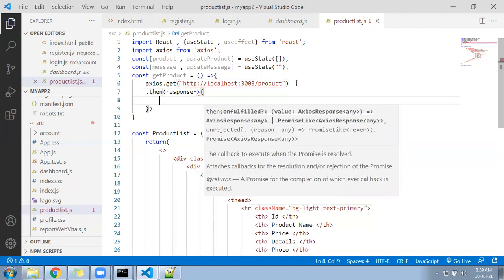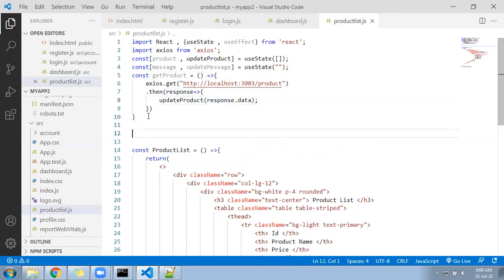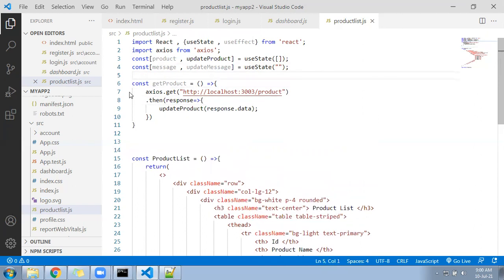Then below you will be writing, whichever data is going to come from that URL as a response, the data should go to the product using updateProduct, and inside you will write response.data. Now this function we need to call on page load. So let's see what this function is doing. This function is fetching the data from the JSON server that is running on port number 3003, and the array name is called product.